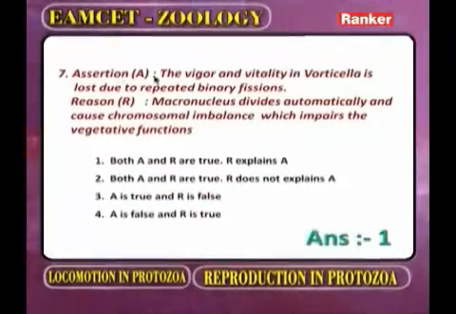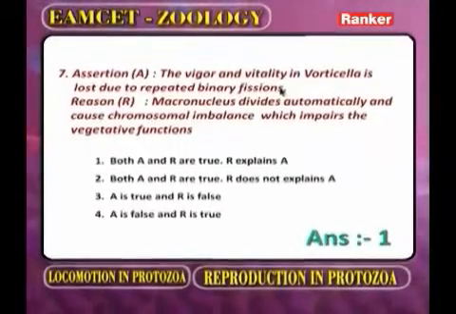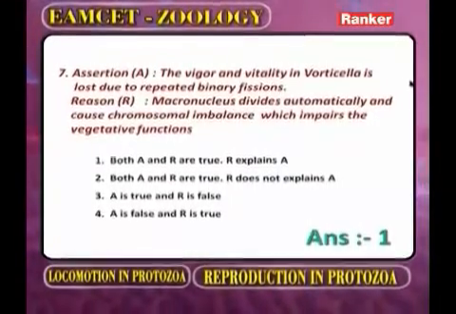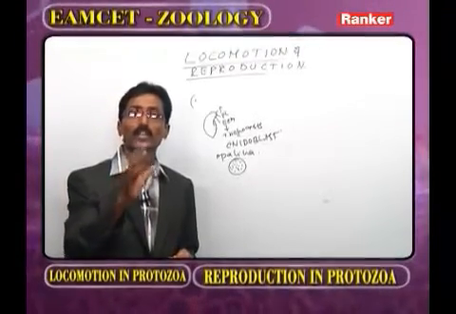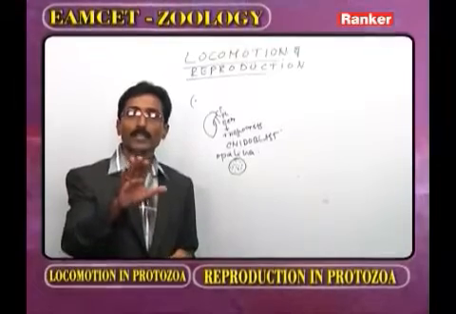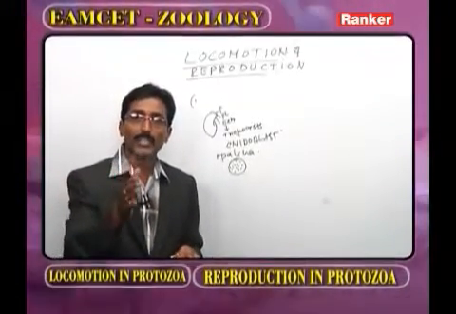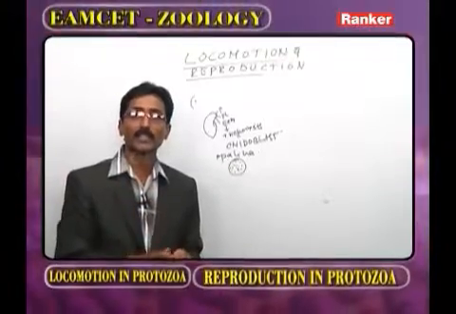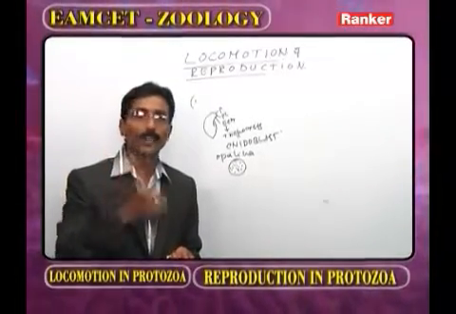Assertion: The vigor and vitality in Vorticella is lost due to repeated binary fissions. As we observe sexual reproduction, whenever conditions are unfavorable, protozoans reproduce sexually. What are the unfavorable conditions? One is that food materials are absent, and the second is that because of repeated binary fissions, the macronucleus loses its vigor and vitality.